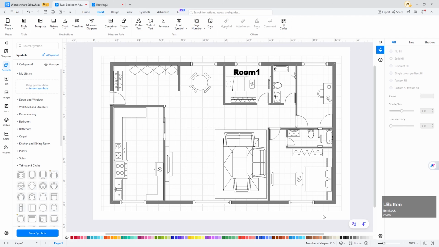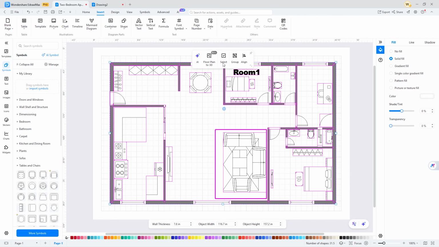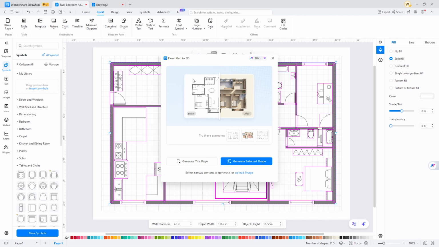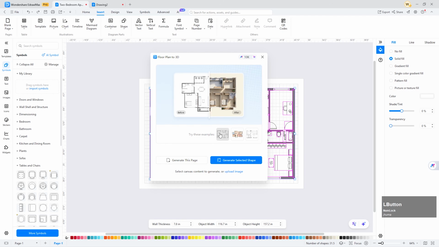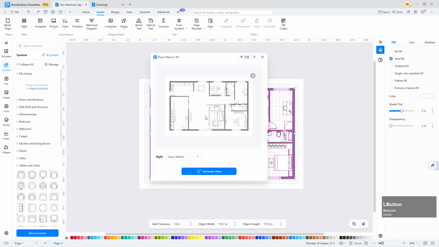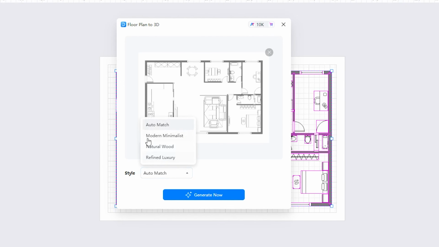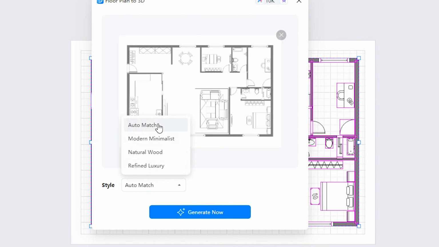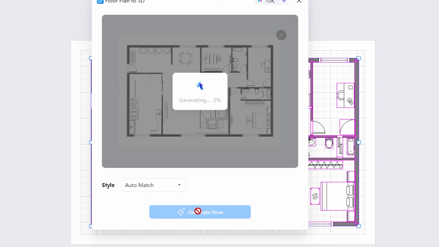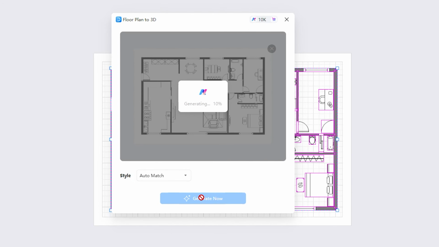To convert your 2D design to 3D, select the entire design. Select floor plan to 3D. Select the template of your choice, we will get 4 options. We can select any one from Auto Match, Modern, Natural Wooden, Refine Luxury. I am selecting Auto Match, then I will select Generate Now. In some time, our 3D design will be created.